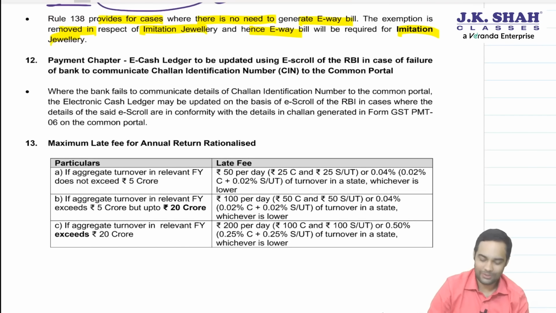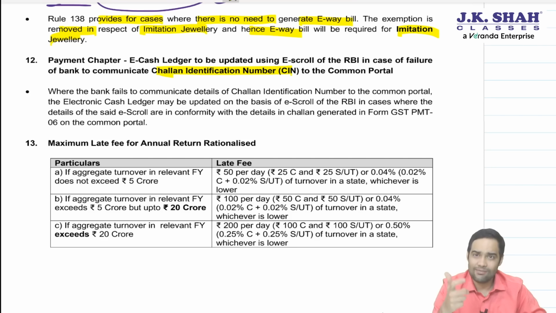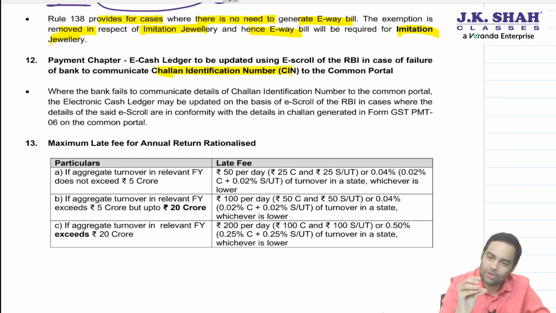Now, you remember CIN? What is CIN, sir? Challan Identification Number. It is a 17-digit number which is generated on payment of a challan. And once this is communicated to the portal, the credit comes in your e-cash ledger. That is the whole scheme. So you pay the amount, CIN is generated, bank will communicate it to portal, portal will give you a credit in e-cash ledger.